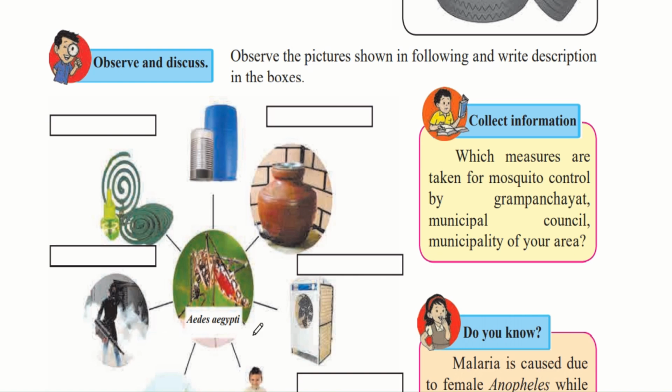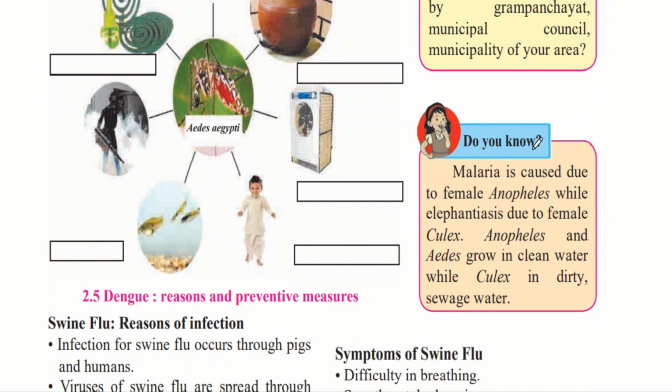where the mosquitoes reproduce. Do you know malaria is caused by the female Anopheles mosquito, while elephantiasis is due to the female Culex mosquito? We had seen earlier that dengue was spread by the Aedes aegypti mosquito. Like that, there are other species of mosquitoes such as Anopheles and Culex. So the Anopheles mosquito is responsible for spreading malaria and the Culex mosquito is responsible for spreading elephantiasis.